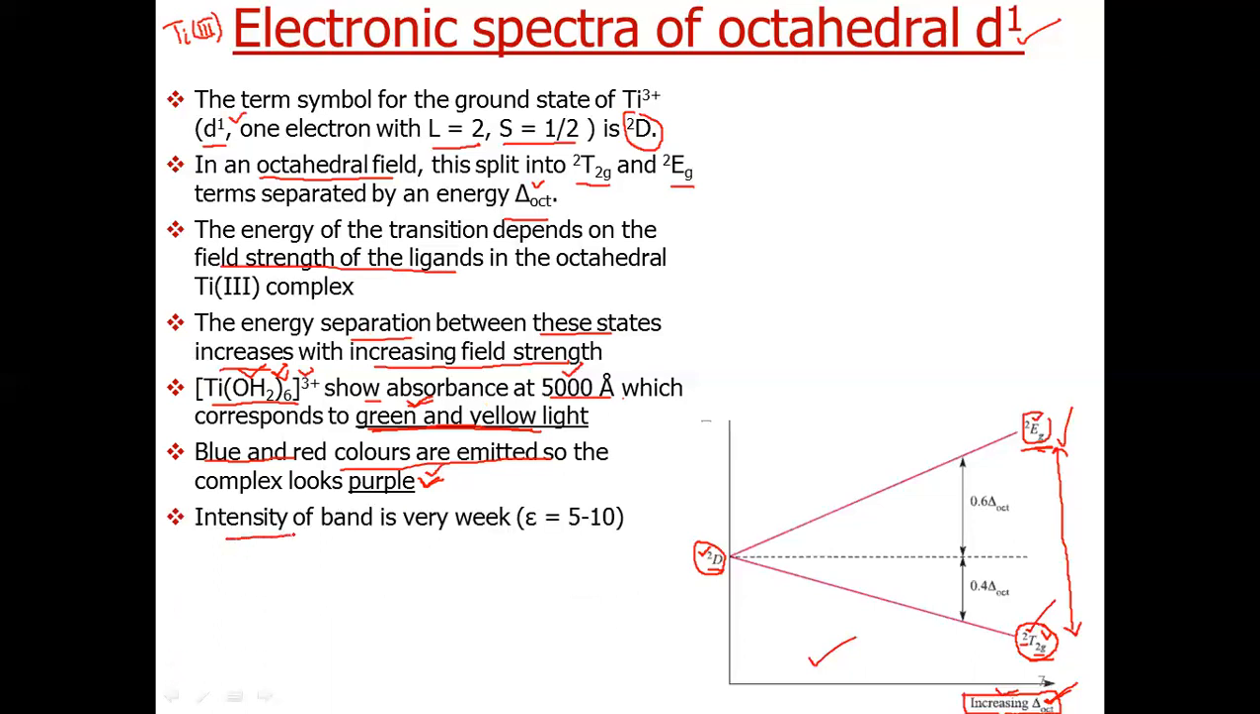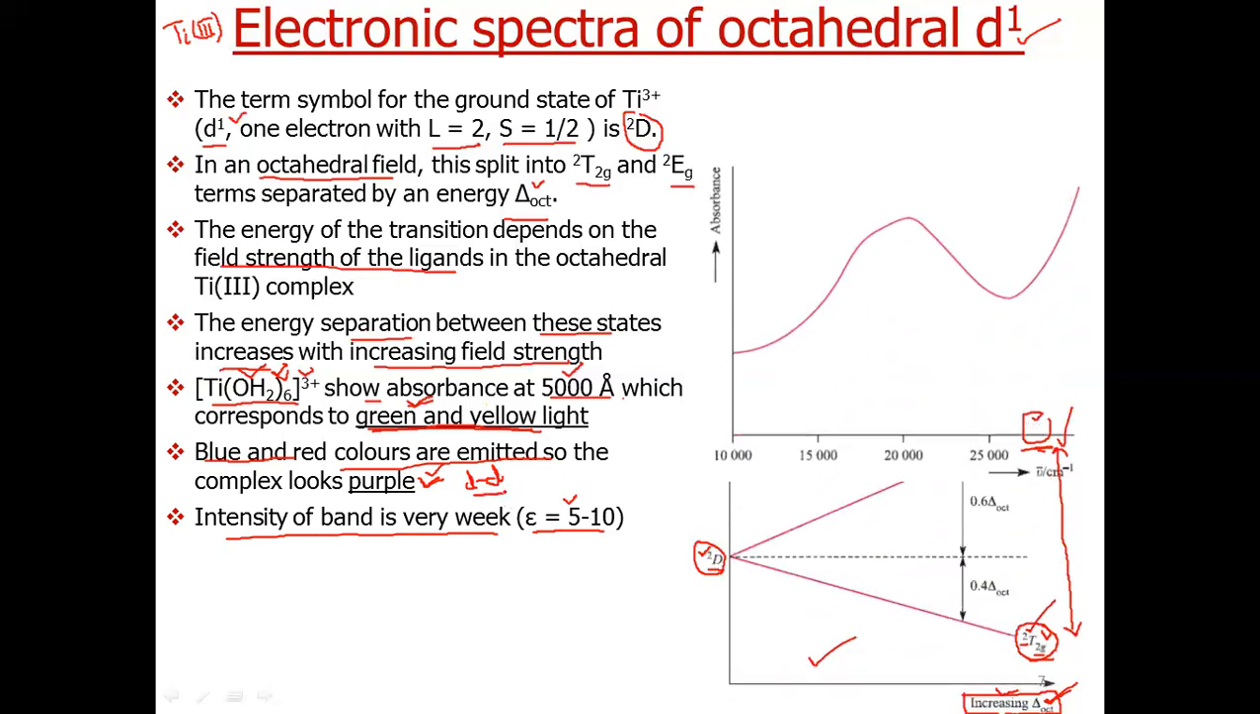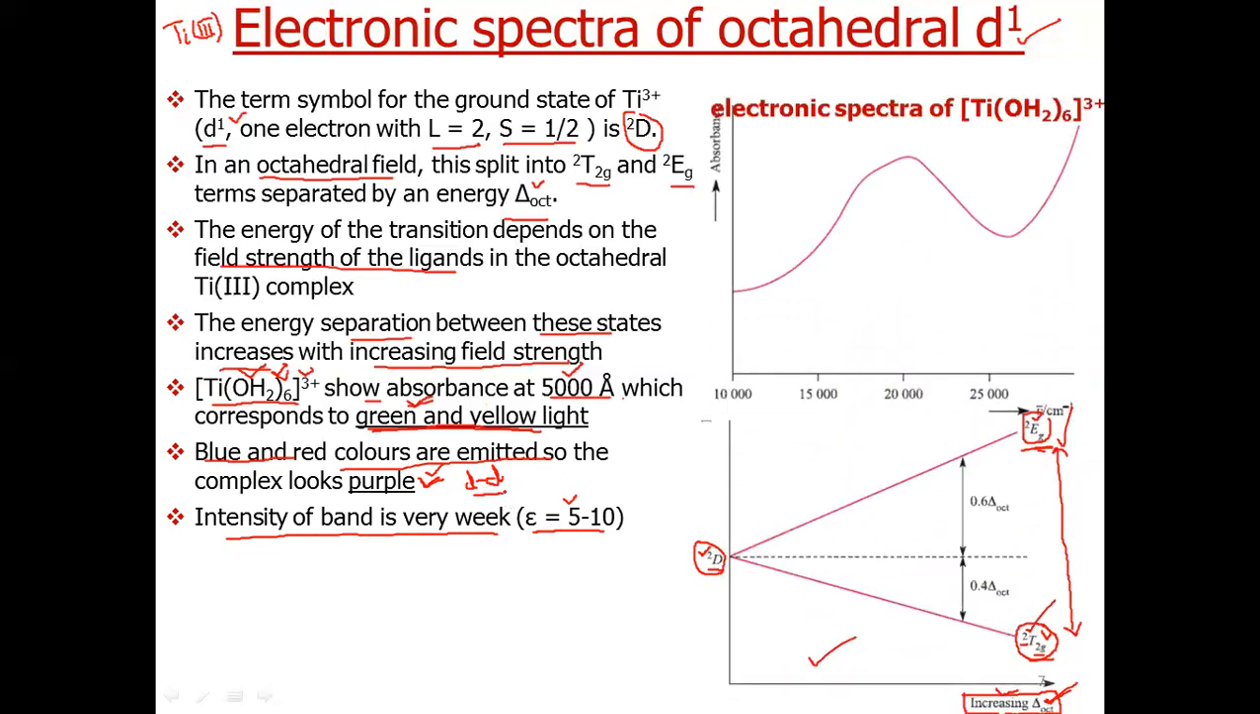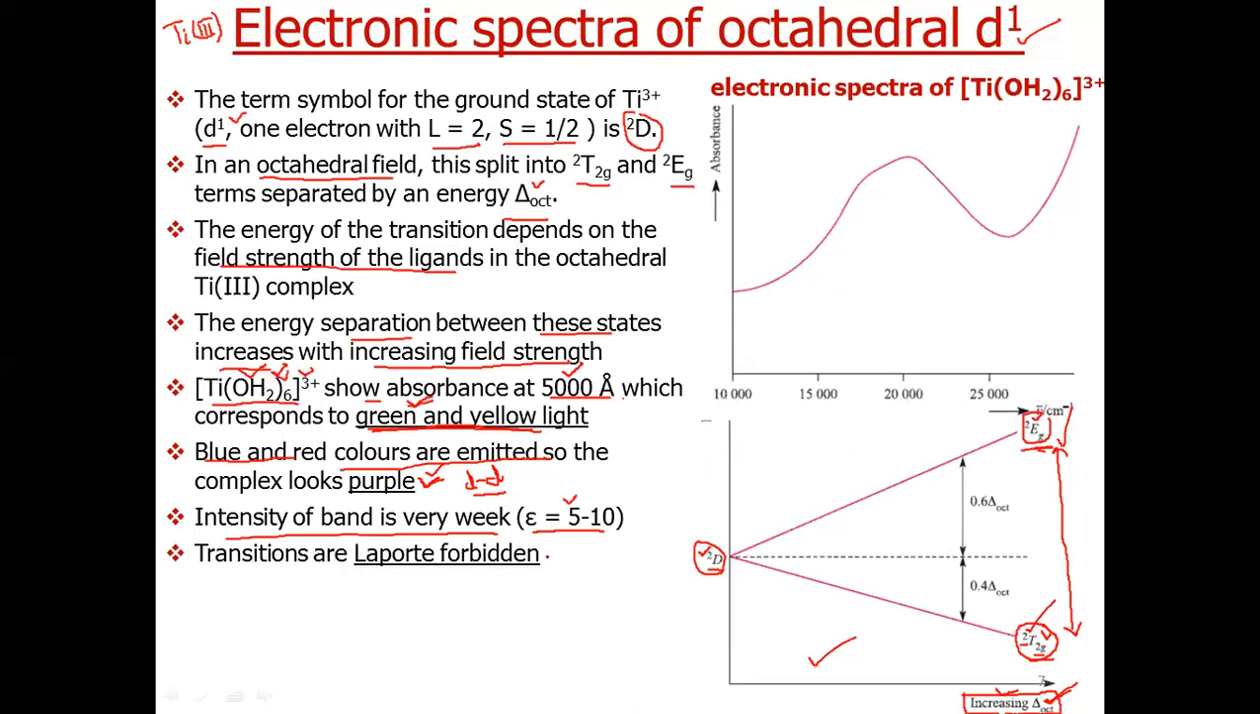But the intensity of the band is very weak. Can you guess why? Because the transitions are taking place between two d orbitals. These are d-d transitions, and d-d transitions are Laporte forbidden. That's why the value of epsilon is very less.